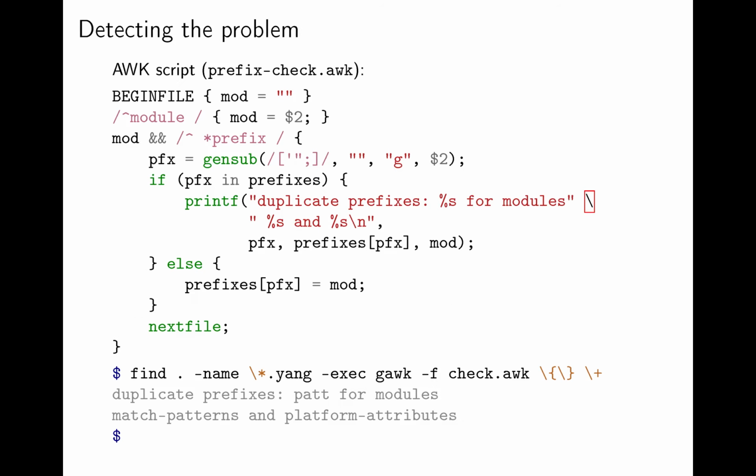And finally, if we want to be sure that our set of YANG modules does not suffer from the problem, we can use a simple tool like this awk script to detect duplicates. Note that the script has some basic assumptions on the module layout. If they do not hold, more complex tools like a pyang or YANGer plugin may be needed.